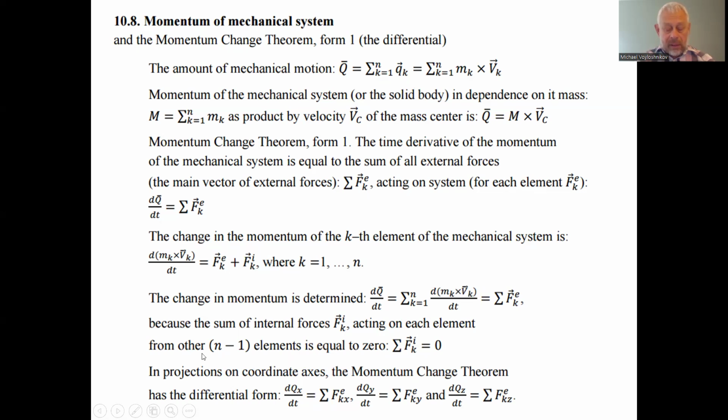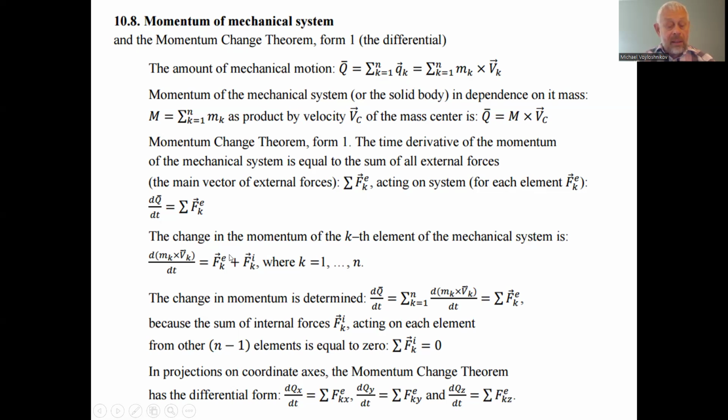And besides, we can define the projections on the coordinate axes. If the momentum is a vector magnitude, then yes, for the components in projection on the abscissa axis, the derivative of the momentum by time is equal to the action of the forces in projection on the abscissa axis. The same holds on the ordinate axis, and the same on the applicate axis: the first derivative by time of the momentum, the amount of mechanical motion, component on the applicate axis, equals the projection of all external forces on the applicate axis.